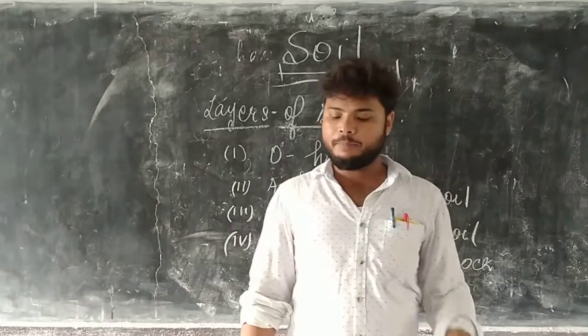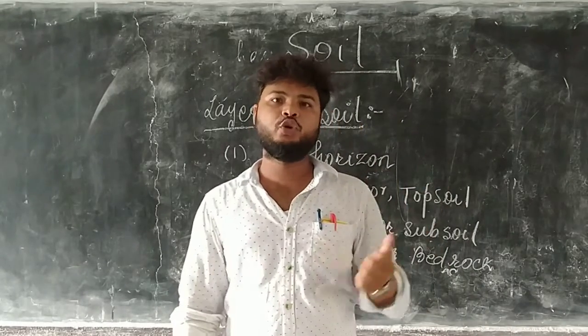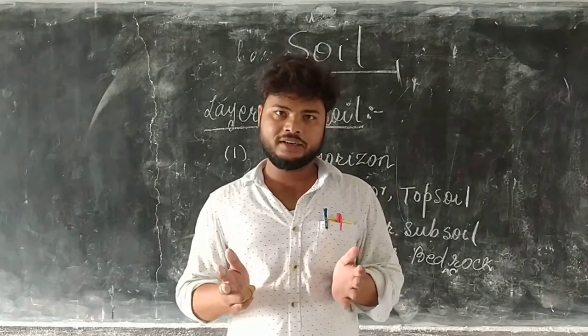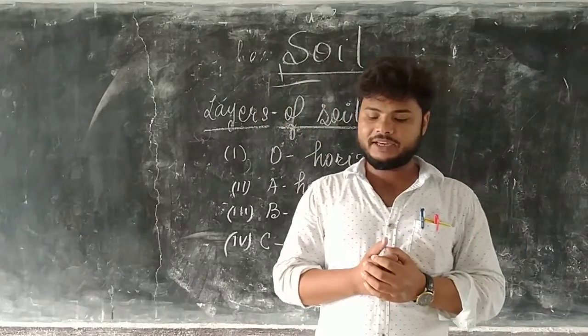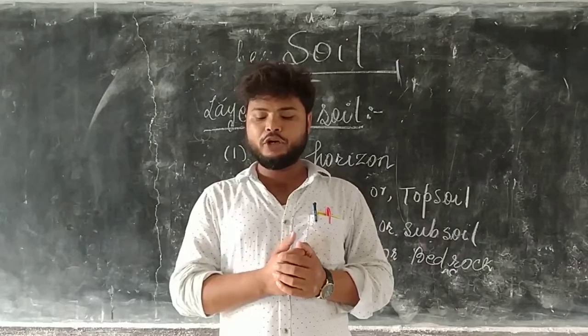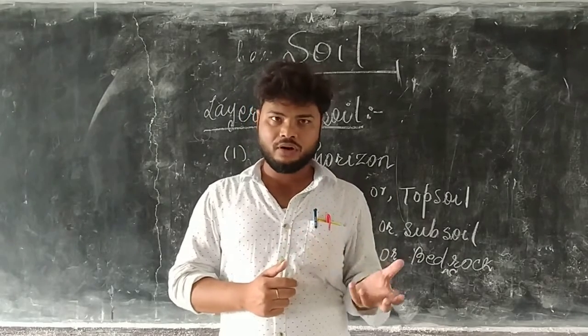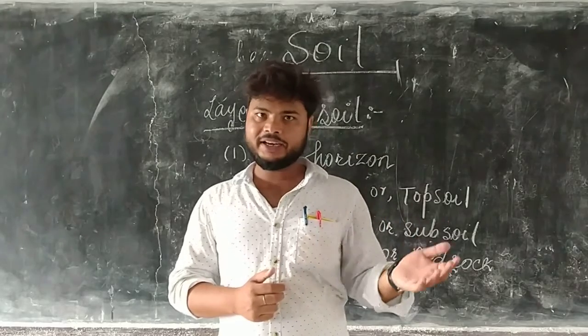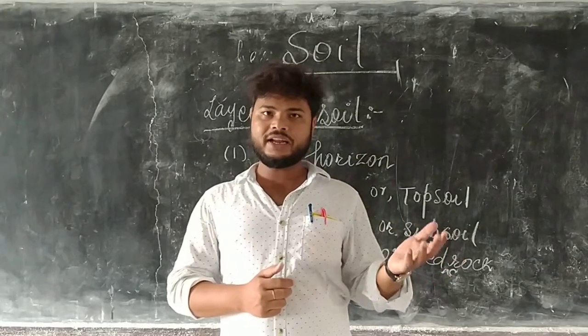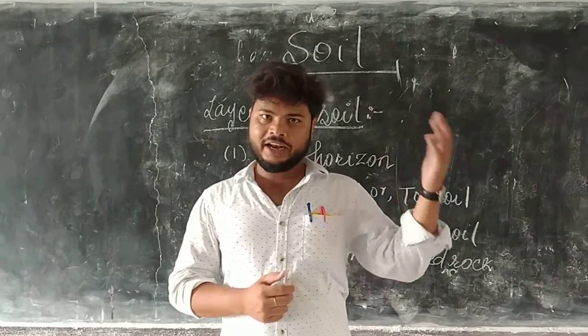This is the top layer of soil that is made up of humus, comprising living and decomposed material. Because this is the most fertile layer, it contains humus.